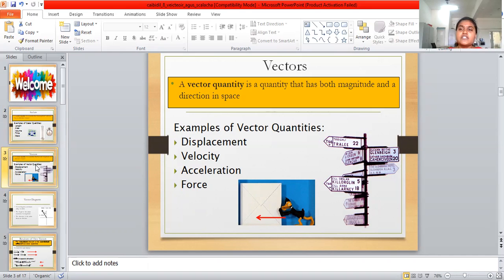Position vector means a specific point with respect to a reference point. What is the meaning of reference point? Reference point is the origin point.